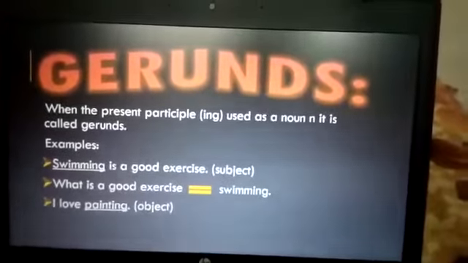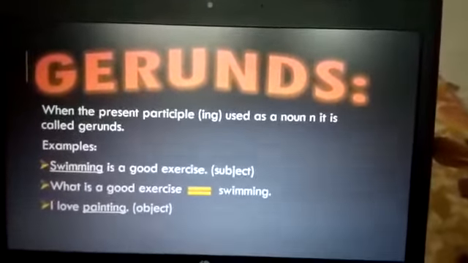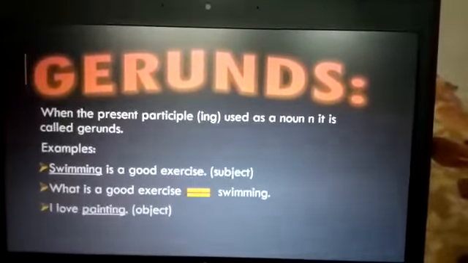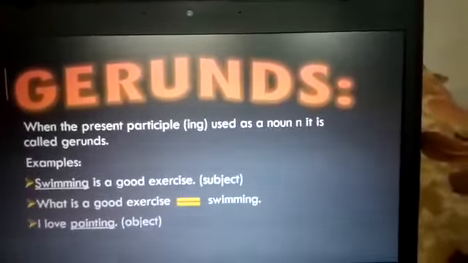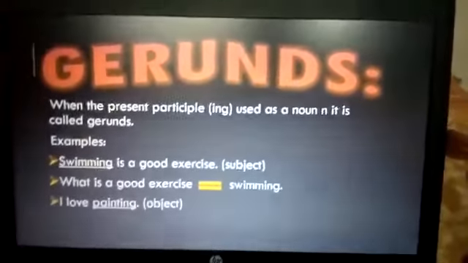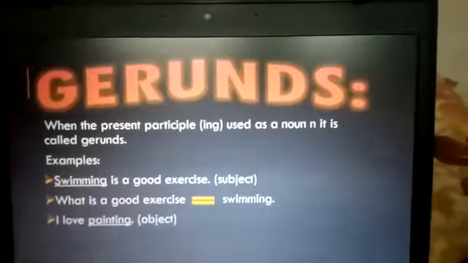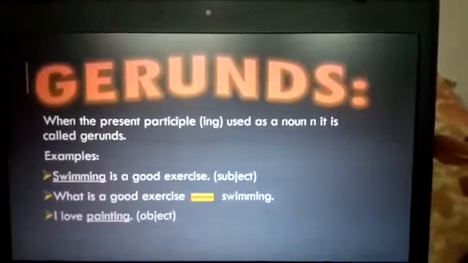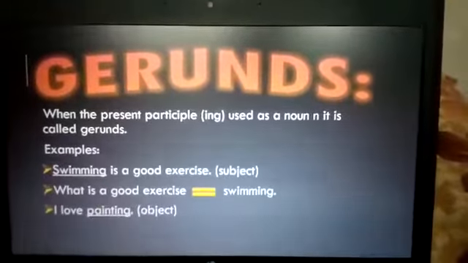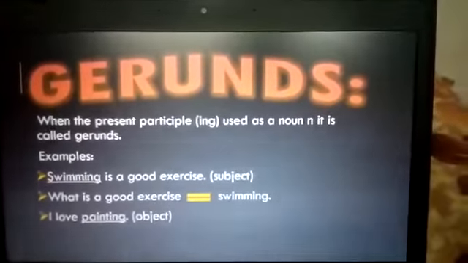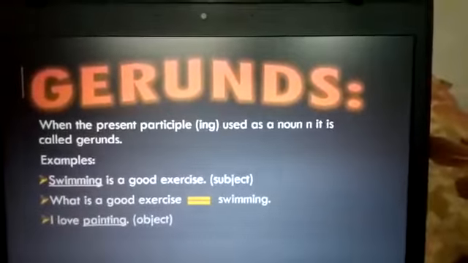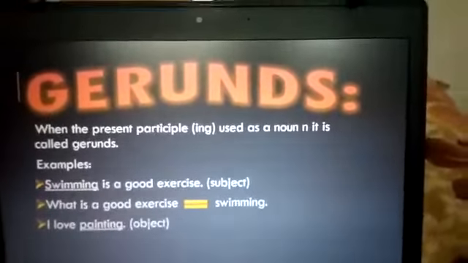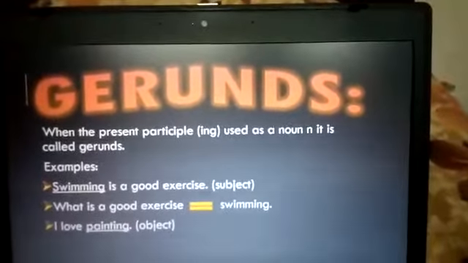Another use of the present participle is participle as a noun. The ing form, which is the present participle, can also be used as a noun, but it has a particular name. What is the name of that particular noun? We call it gerund. What are gerunds? When ing forms are used as a noun in a sentence, not as an adjective, not as a progressive tense, not showing continuity, but as a noun, then that is called a gerund.